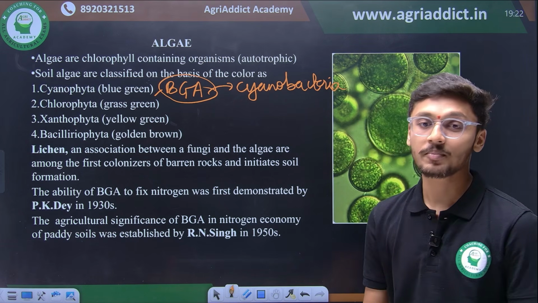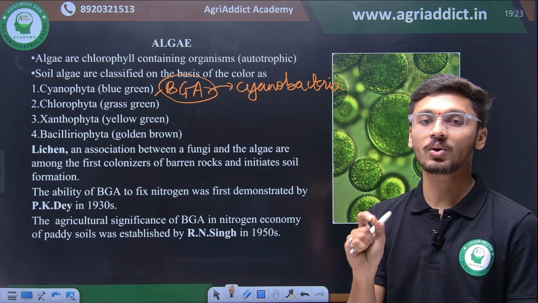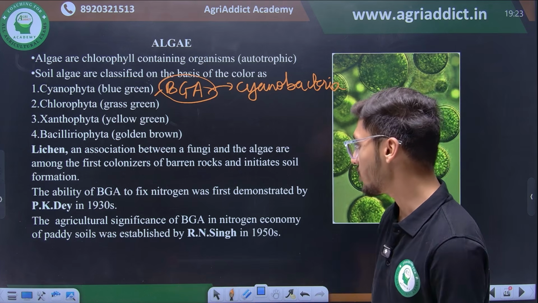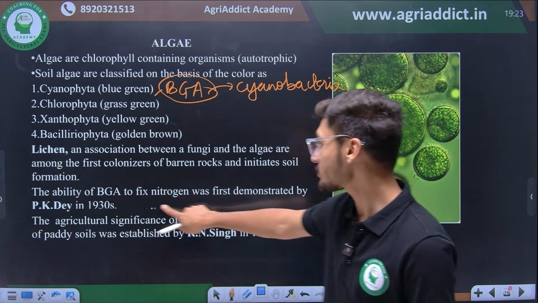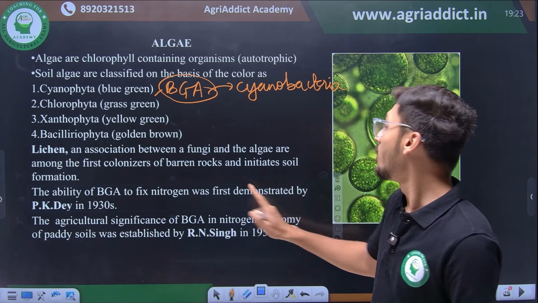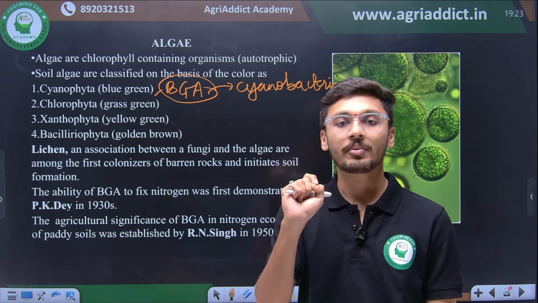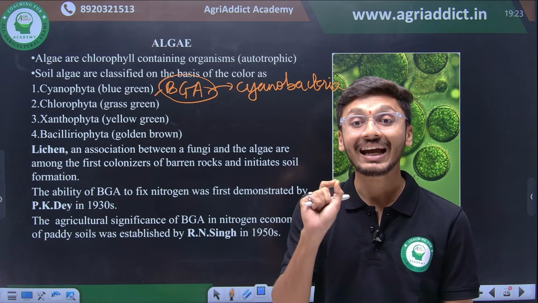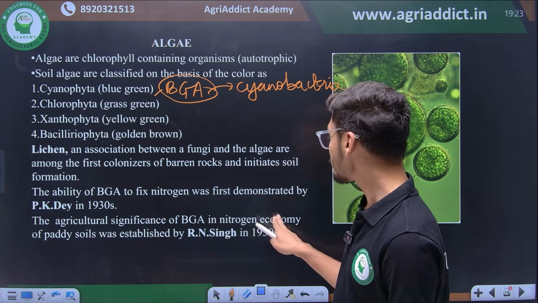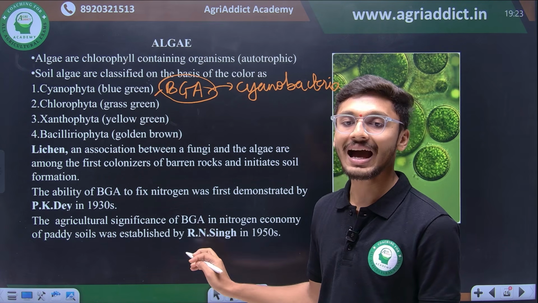Then the ability of blue-green algae to fix atmospheric nitrogen was first observed by PK Dey. Do not get confused. The ability of BGA to fix nitrogen was demonstrated by PK Dey, but the agricultural significance of blue-green algae in nitrogen economy was analyzed by RN Singh in paddy soils.